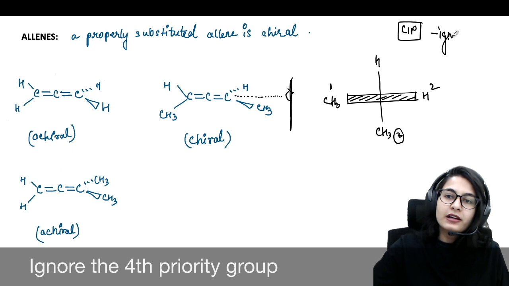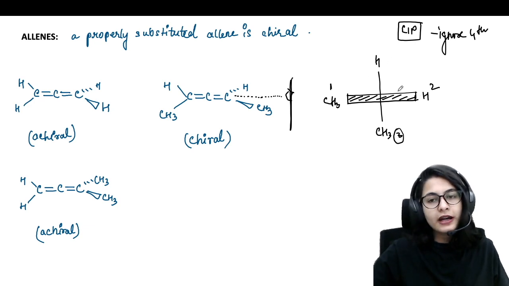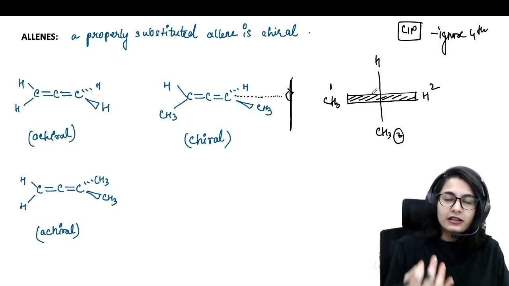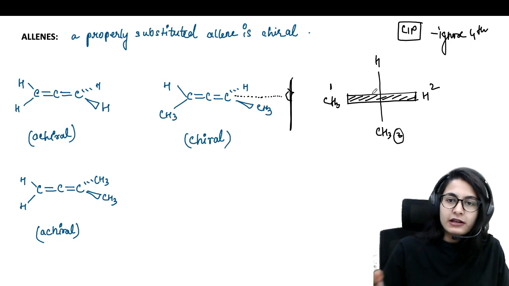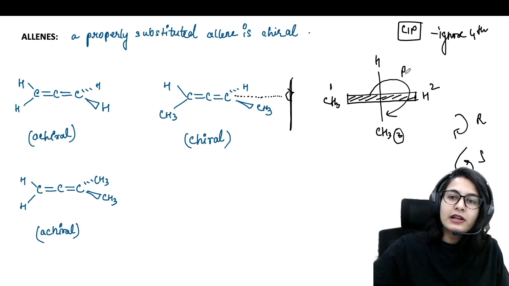We are going to ignore the fourth priority group. We are not going to look at the fourth priority group over here, as we did in the RS nomenclature of an asymmetric center. So 1, 2, 3, rotate. This is going to be clockwise. If you get a clockwise motion, that's R. If you get an anti-clockwise motion, then you get S. So this is absolutely R.